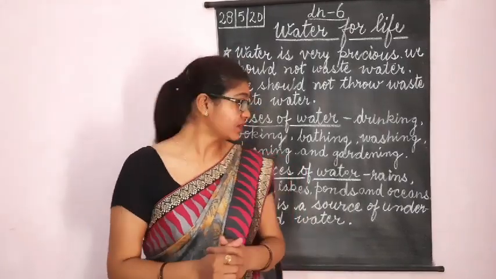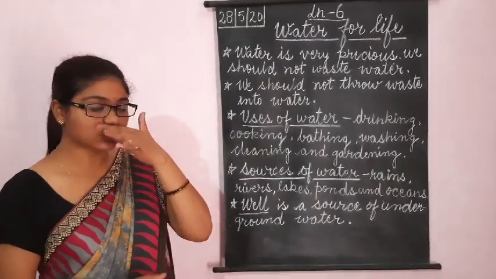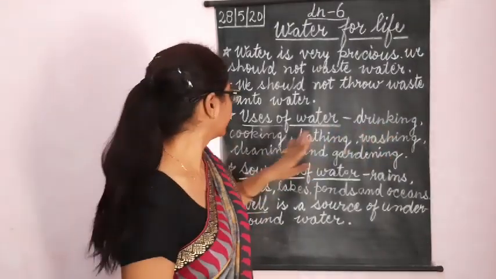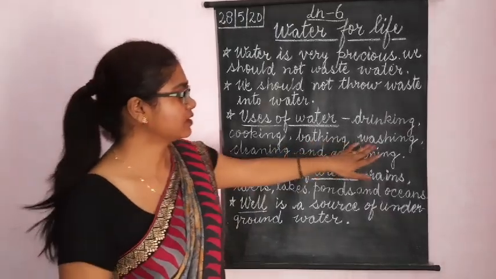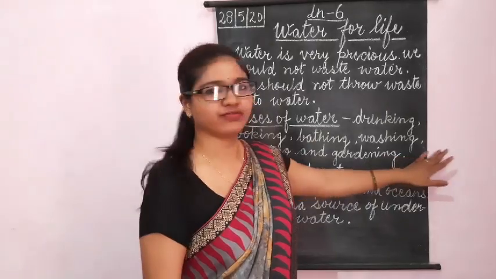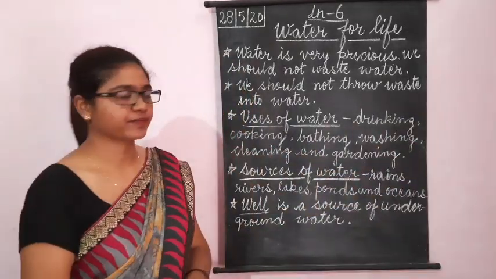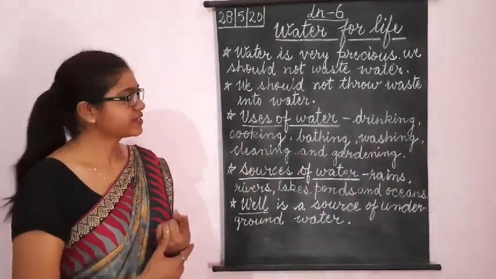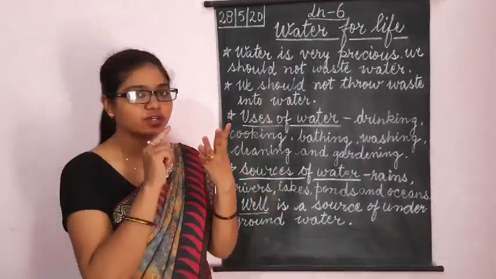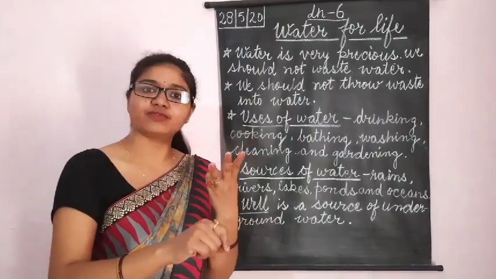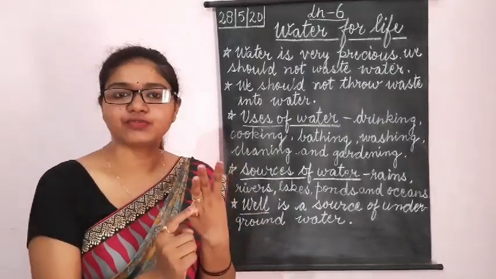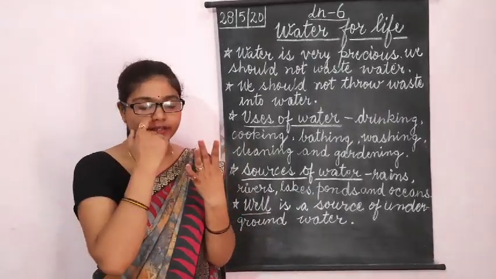Okay? Clear? Uses of water. We use water for drinking, cooking, bathing, washing, cleaning, gardening, putting out fire, and many other things. Water is very precious. We should not waste water. We should not throw waste material inside the water. And all living things need water. Without water, we cannot survive. Okay?